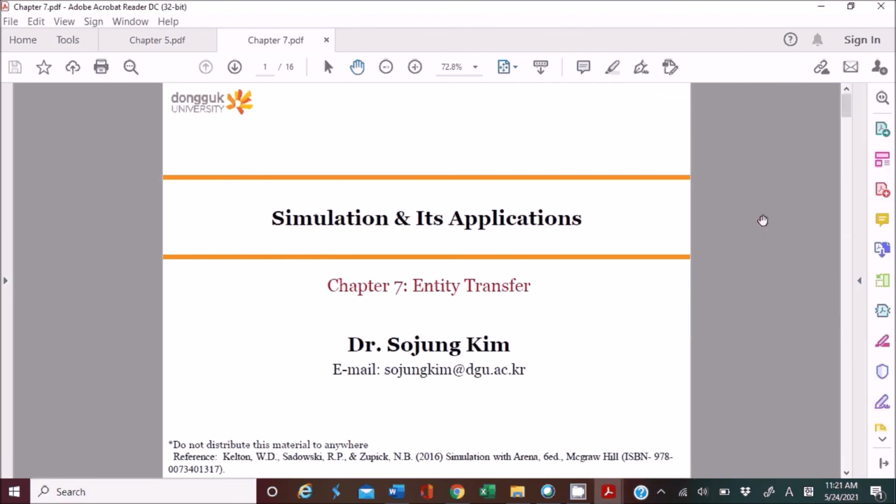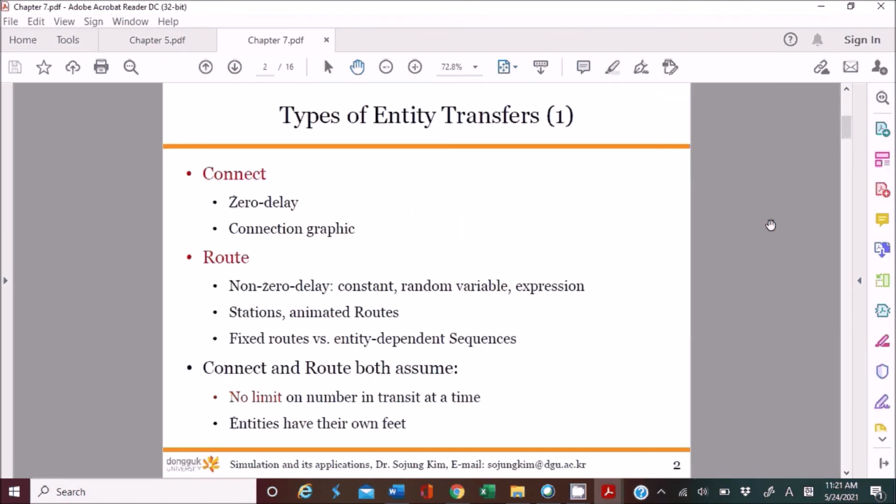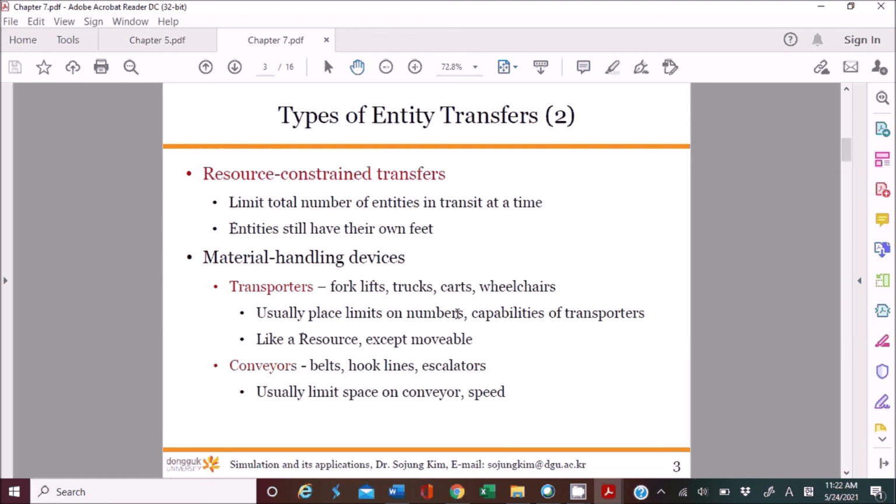Yes, the last chapter, chapter 7, entity transfer. So instead of using just the connection between the modules, you can use route and station modules, right? To animate, basically you can use animation in this case. Especially when you develop a model for a distribution center or logistics, you may want to use this route and station module. Actually I have more modules, but due to the time limit, I cannot teach you everything you want to use.